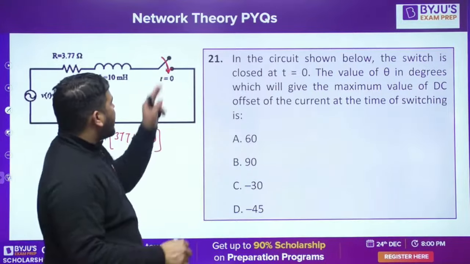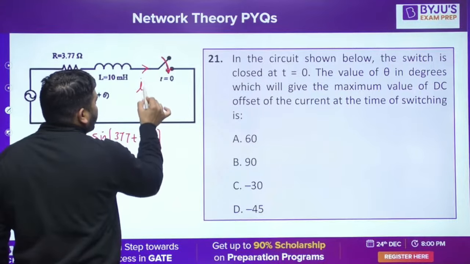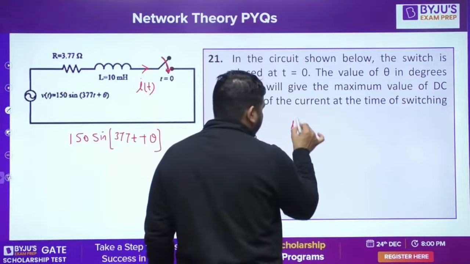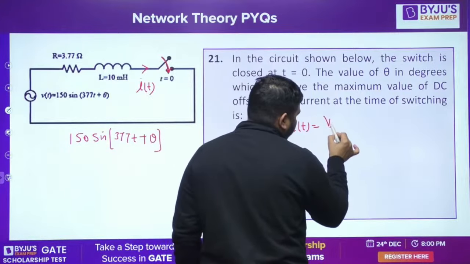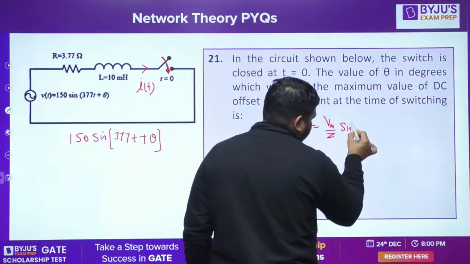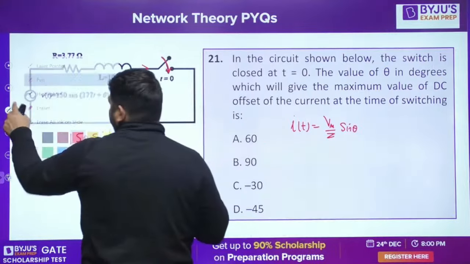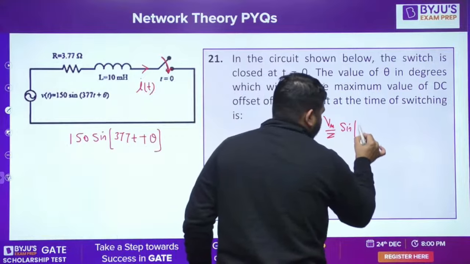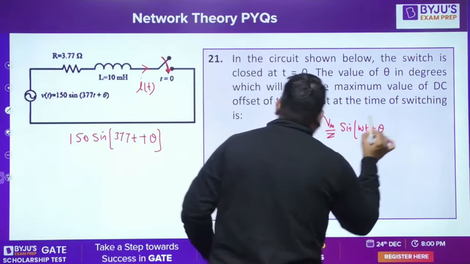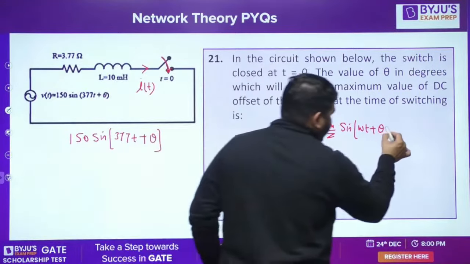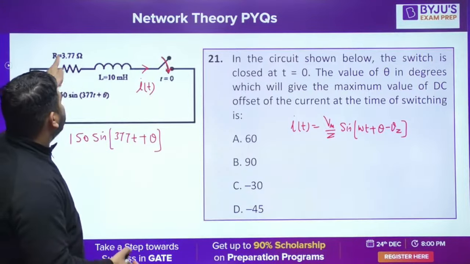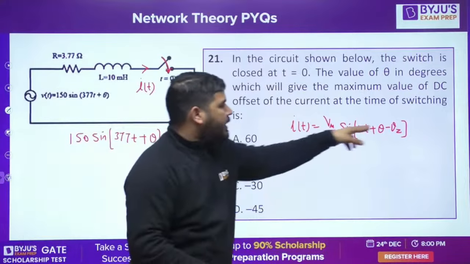Now, how to write the current equation? Can you tell me how to write the current equation? In AC transient, the current equation will be i(t) equal to Vm by Z sine of omega t plus theta, because this theta is given, minus theta Z. This is the steady state current. Z is the impedance of this load.